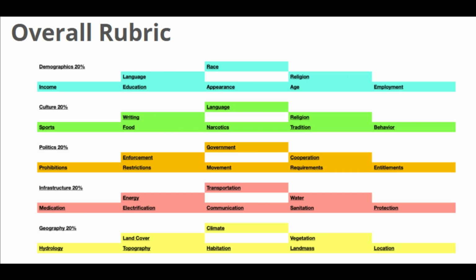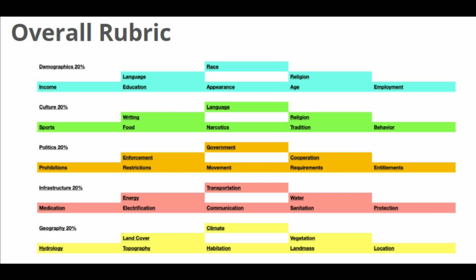And the final category is geography. So obviously this mainly focuses on the environment and the physical attributes of that country or the countries that are being compared. So the climate, obviously this involves temperature and precipitation, the vegetation, so stuff like biomass, or biomes, agriculture, and floristic region. The land cover, so the forest land, agricultural land, shrub and barren lands.